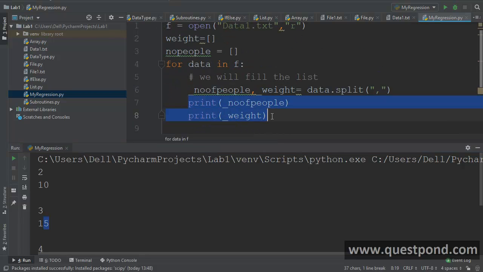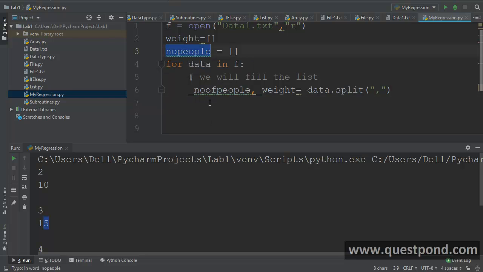Now we need to take this number of people and add it to the no people array. So if you remember, we have this no people array, right? Remember, the whole goal here is to fill this into this weight and this no people list, right?